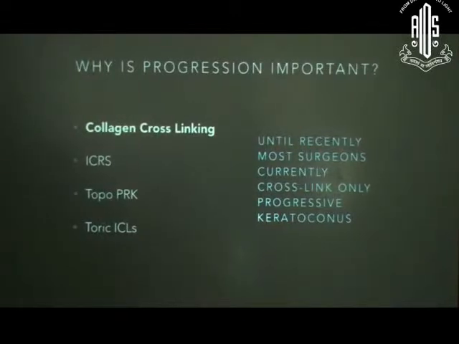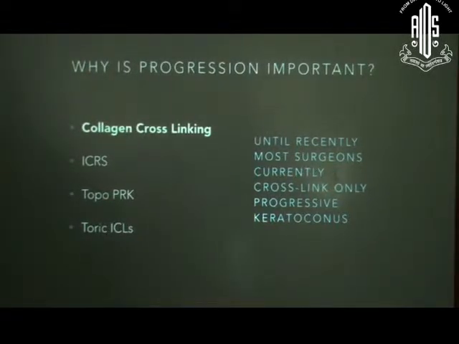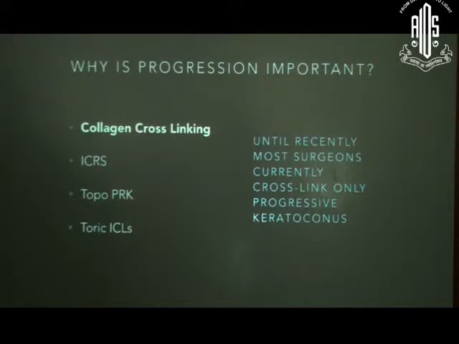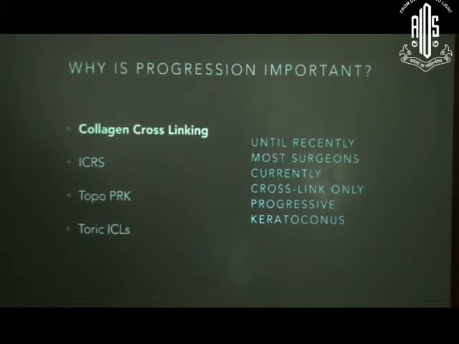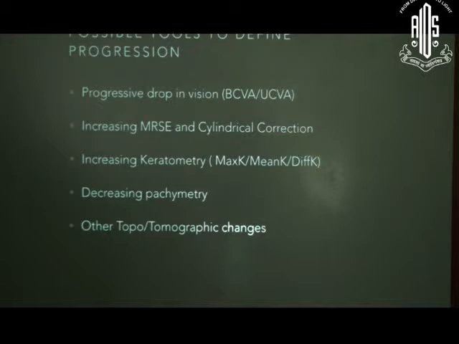I think we've been doing that for a bit now, but there's a lot of change in thinking in the recent past, especially after certain meta-analyses which have come and some progressive trials which have come, which have shown that it not only arrests but also causes significant regression of ectasia, and we may be actually justified in doing it as a primary treatment. So what are the possible tools to define progression?